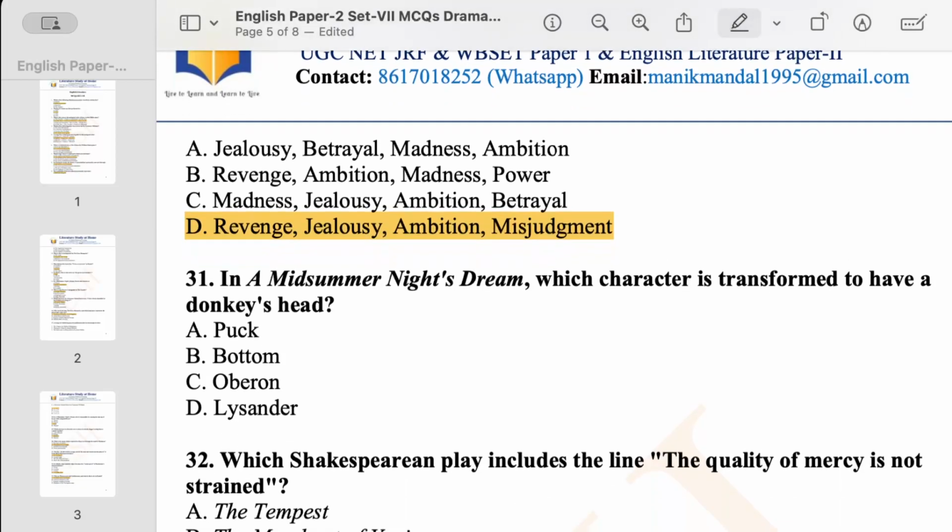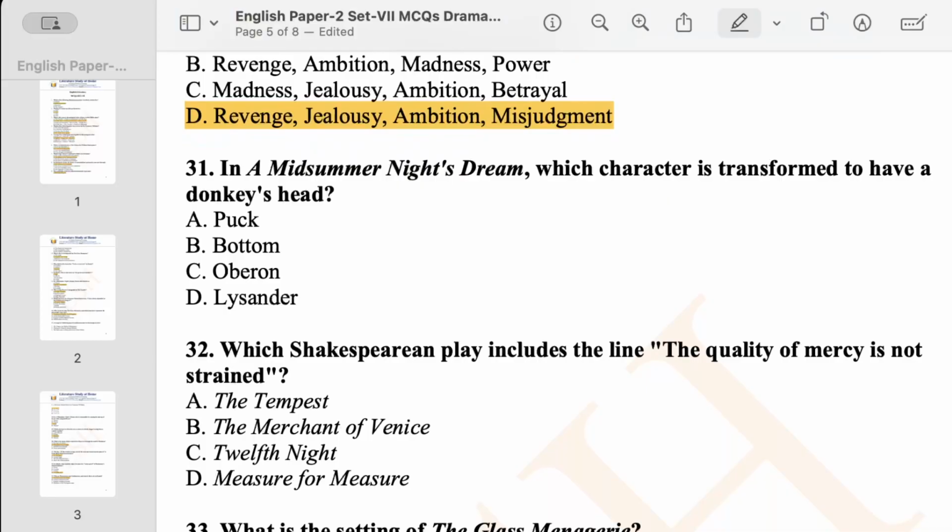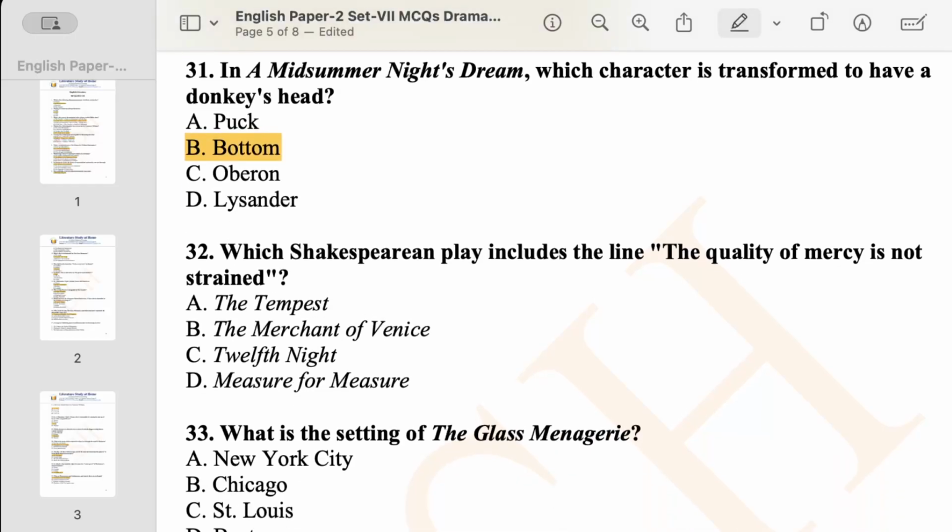Now come to question number 31. In A Midsummer Night's Dream, which character is transformed to have a donkey's head? We have characters like Oberon, Lysander, and Puck, but it was Bottom who was transformed to have a donkey's head.